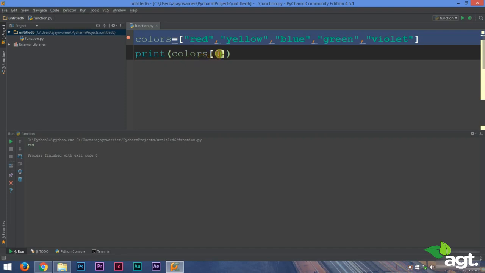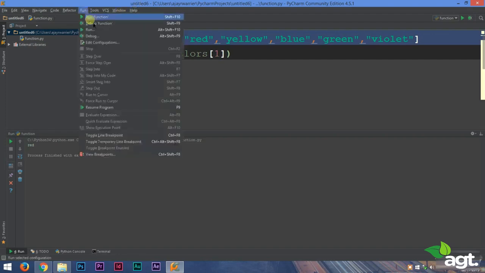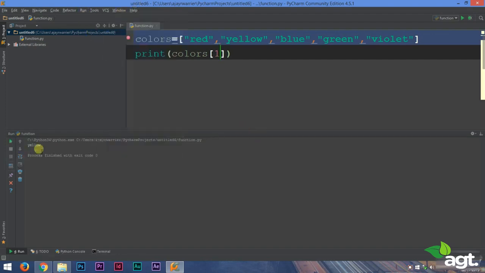We just type in the list name, open a square bracket, and inside the square bracket type in the number of the element you want to access. Now I already told you when we learned strings that counting starts from 0. So in order to access the first element, type in 0. To access the second element, type in 1. Let's run this again. Yellow. That means we got the second element.